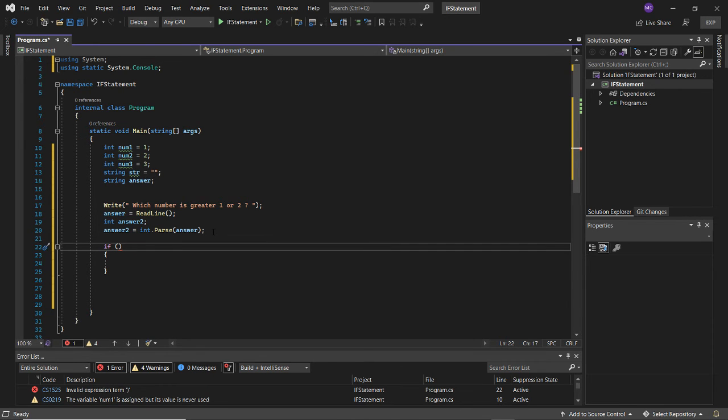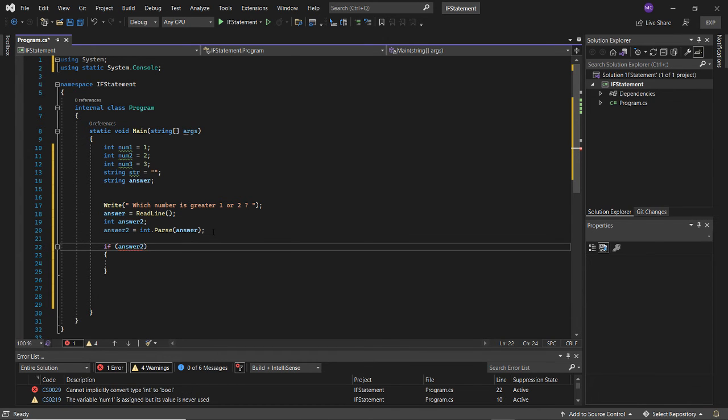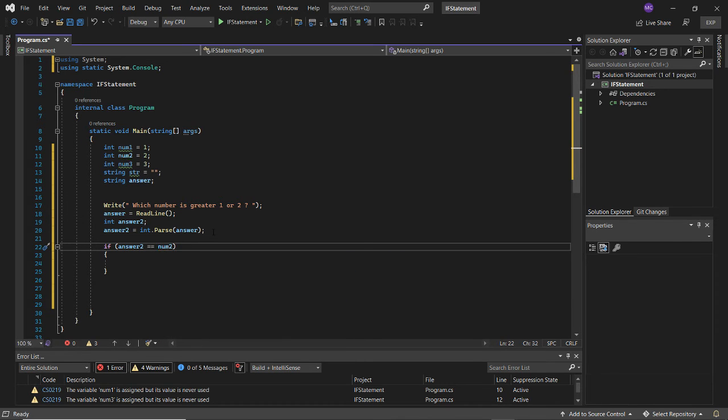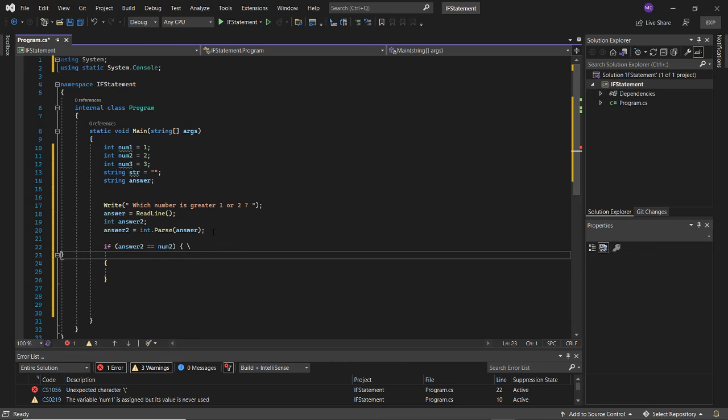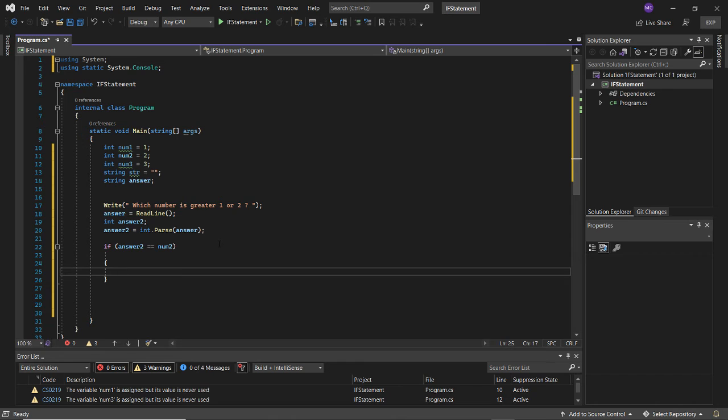And I'm going to say if answer 2 equals num2, then we want answer. Oops, it's already there. What am I doing? Wasn't looking at the screen. Okay, I forgot I used quick fill in with IntelliSense.